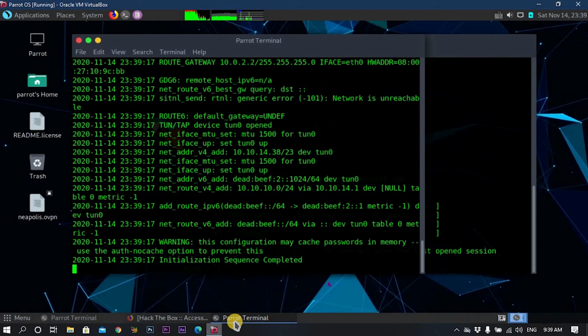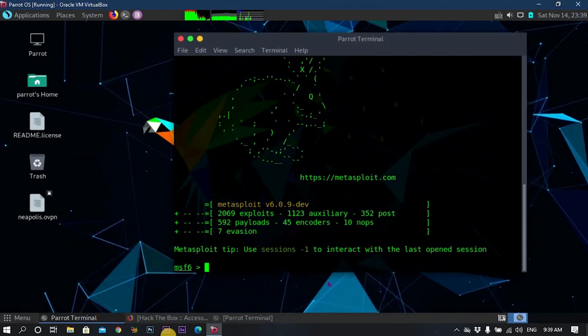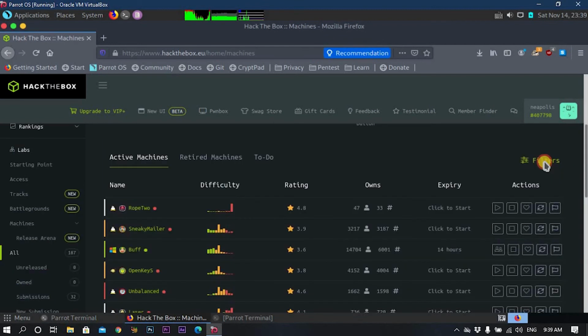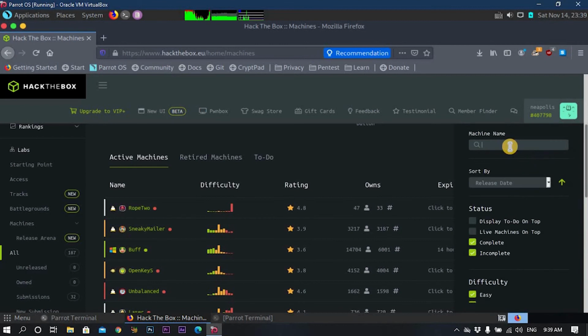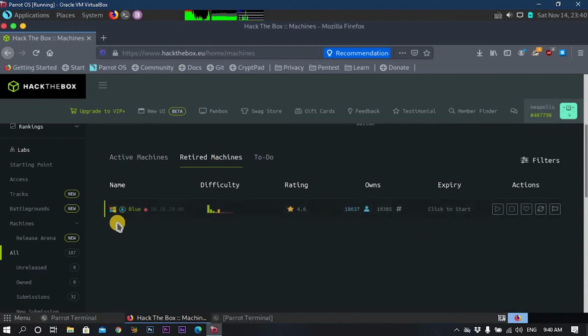Now I will let this run in the background. Let's go back to our website to see if it's connected. Now I will run a simple machine to exploit. I will write Blue and then go to retired machines. Let me start the machine.